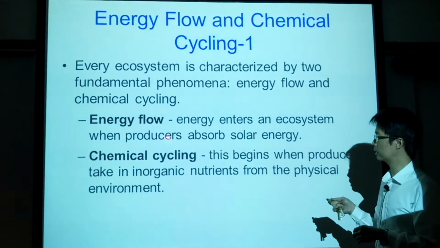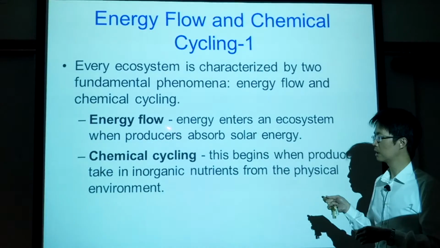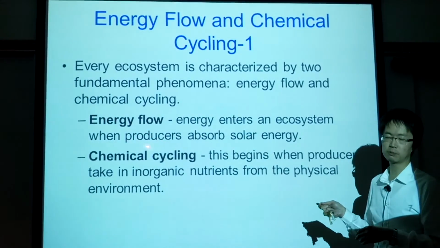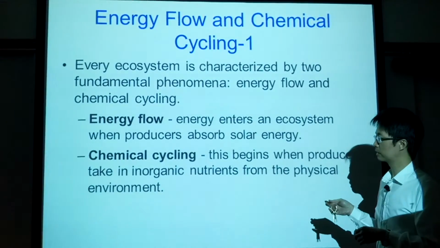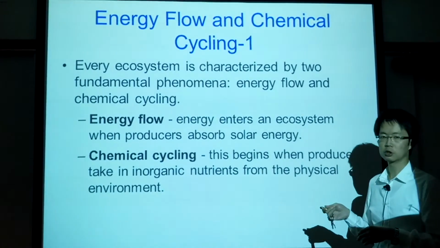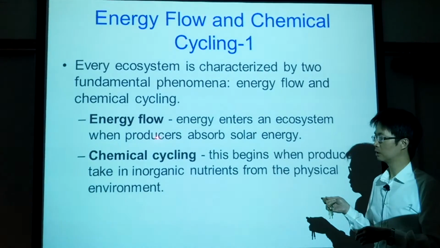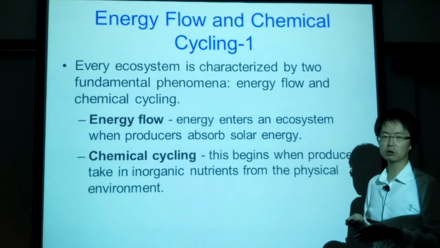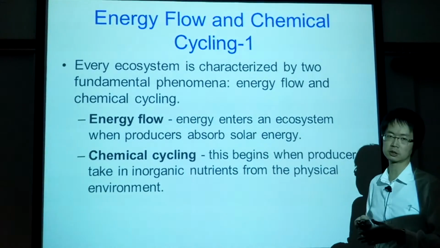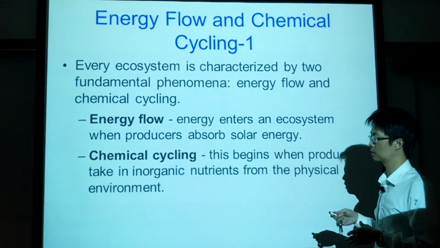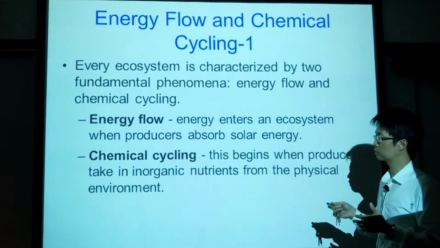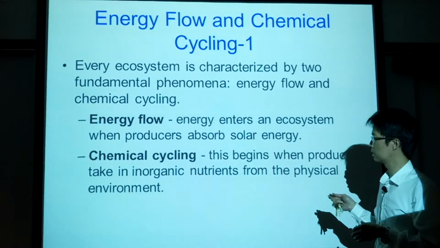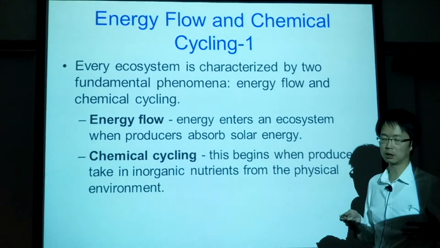When the producer absorbs solar energy, some energy will be lost through the body of the producer. And when the consumer feeds on producer to acquire energy from the producer, the consumer will also have some energy loss in the process of consuming the producer. And then the flow or the cycle continued, so that more and more energy will be lost.